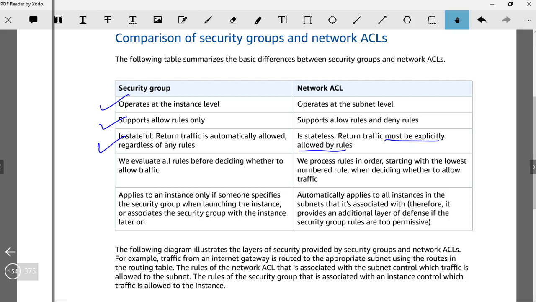We evaluate all rules before deciding whether to allow the traffic. So for a security group, all the rules are evaluated before allowing the traffic. And in a network ACL, as I said, the rules are evaluated in order. So when the first rule is met, then it is done.